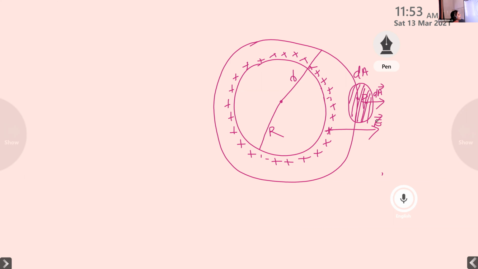Okay, now we can apply the equation for electric flux. That is phi is equal to closed integral E dA cos theta. And here theta is equal to 0 degree, because the angle between the area vector and the electric field vector is 0.